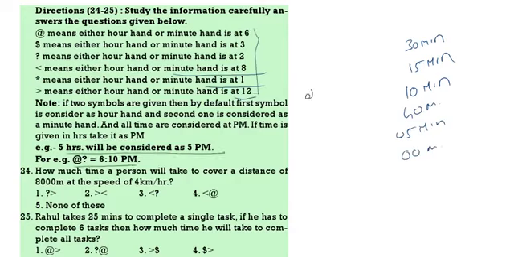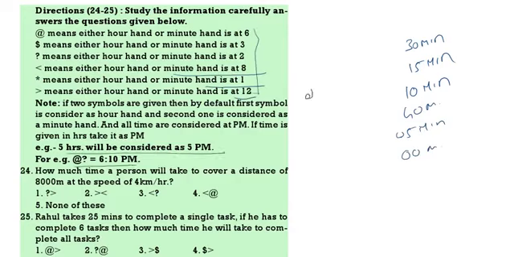Next, questions 26 to 30. In the given questions, assuming the given statement to be true, which of the following statements is definitely true? Now P greater than or equal to S, S less than R, T is equal to Q, Q greater than P, U less than or equal to L, L less than T. So first U less than or equal to L, L less than T, T is equal to Q, Q greater than P, P greater than or equal to S, S less than R. First one T greater than S, second one R greater than or equal to T, third one U is equal to P, fourth one Q greater than L.